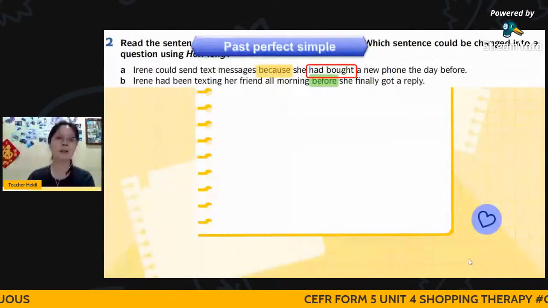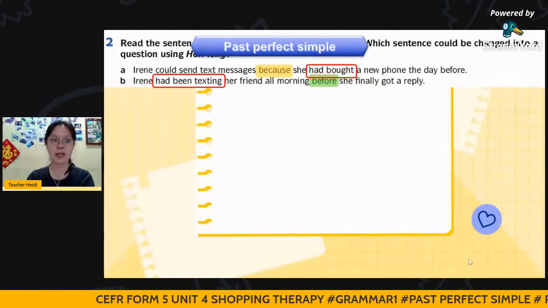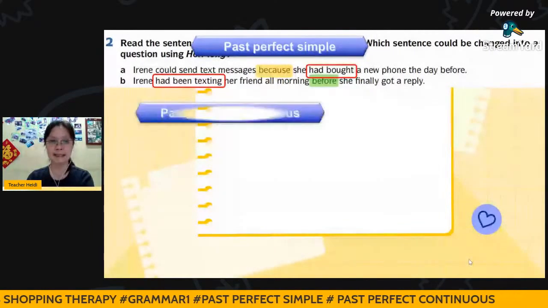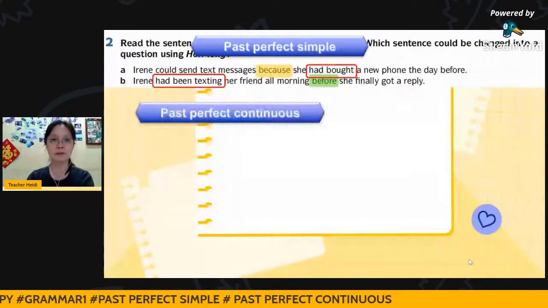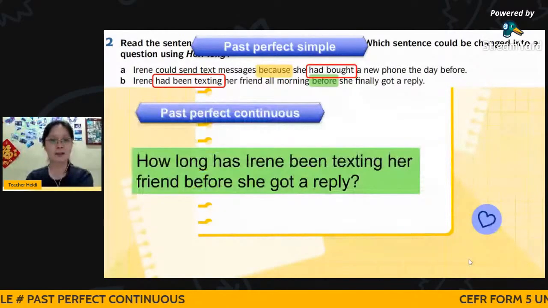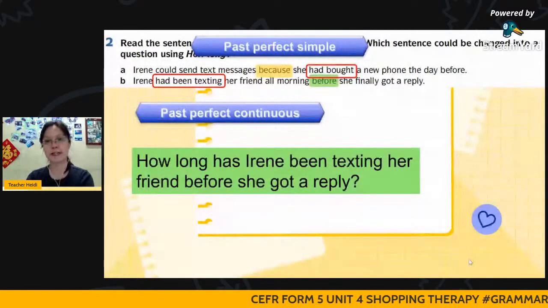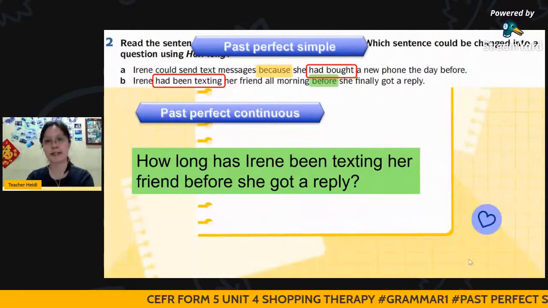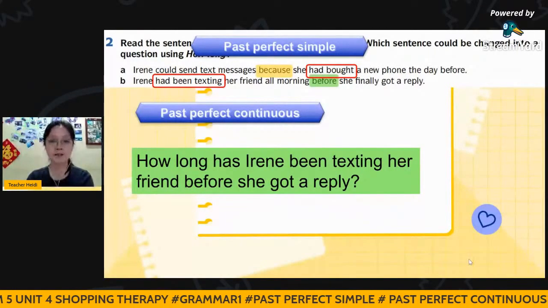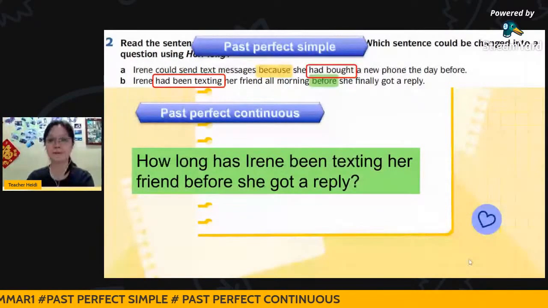And the next one, you have the word ing, had been texting. Therefore, this one will be the past perfect continuous. For the next section, which sentence could be changed into a question using how long? Normally we use it for the past perfect continuous. How long had Irene been texting her friend before she got a reply? Alright, so the answer is B.